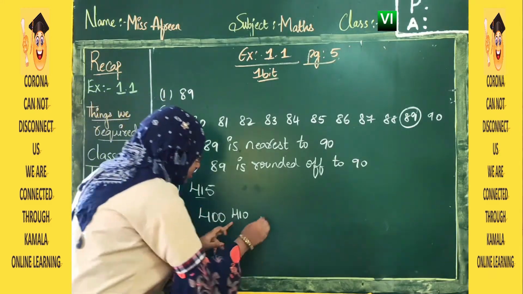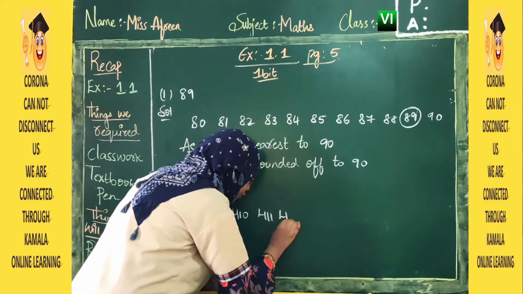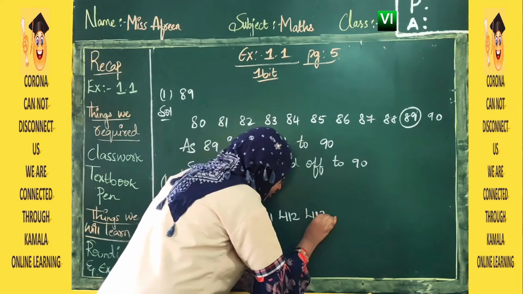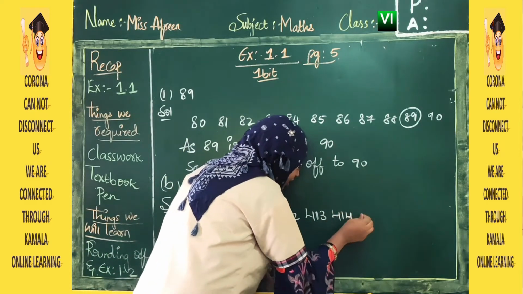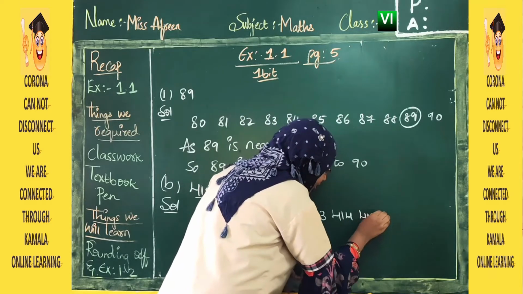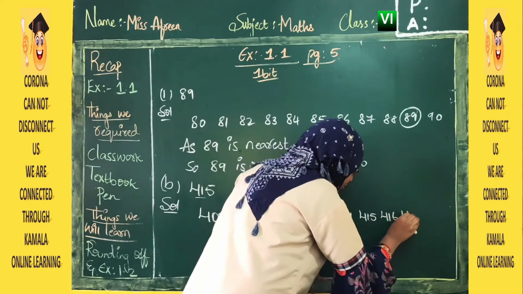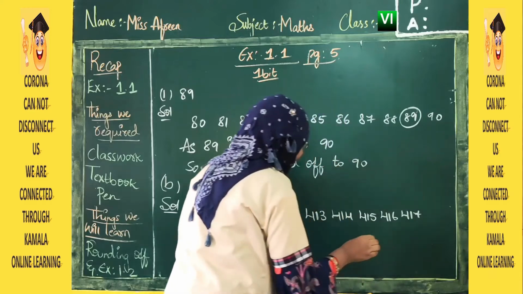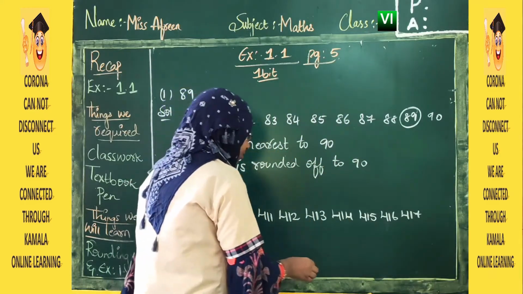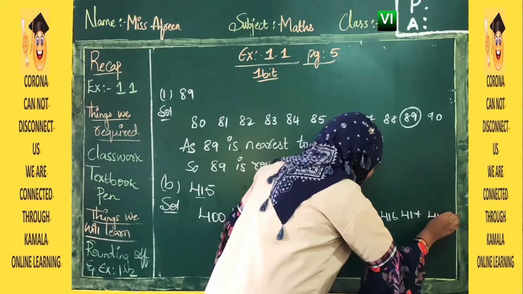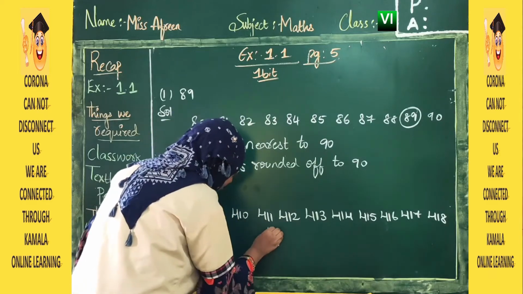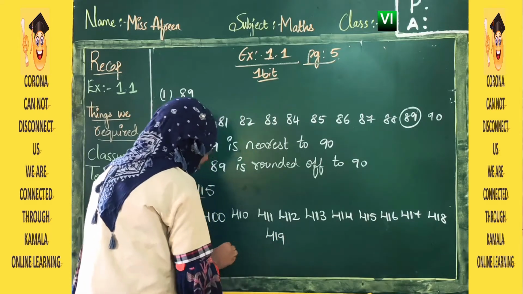So 410, 411, 412, 413, 414, 415, 416, 417, 418, 419. It's a stop.